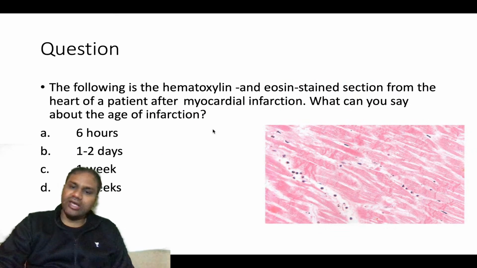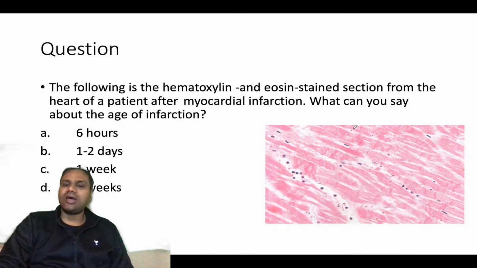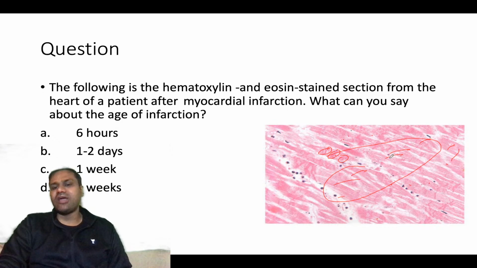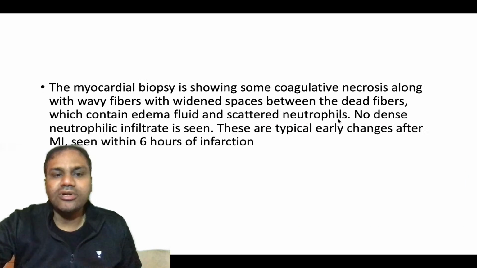Here you can see very small amounts of neutrophils, and these spaces are all edema. The nucleus is gone. See, these are the contraction bands which are forming, and the nucleus is lost from this cell. So this is coagulative necrosis. The architecture of the muscle fibers is still maintained, but the nuclei have been lost.